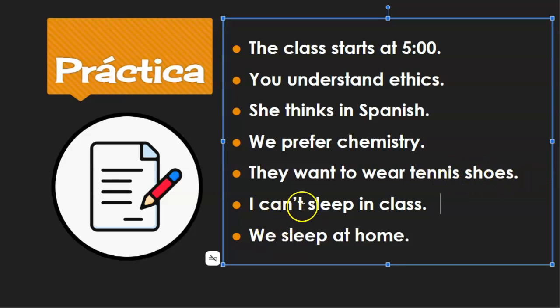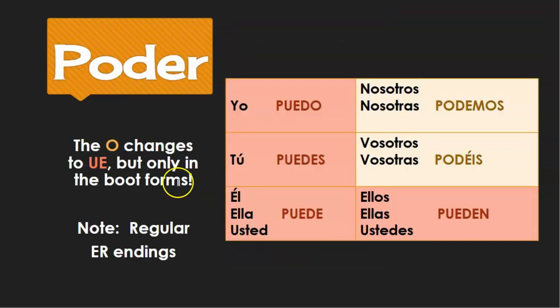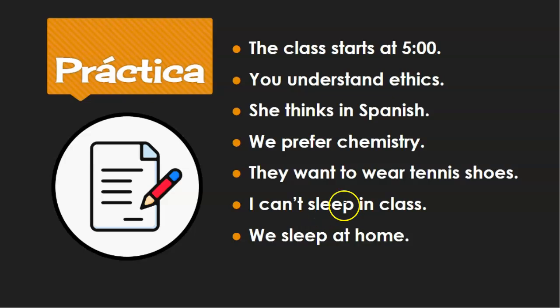These are our new words from today. So we know can, right? Or I can't, sorry. So I can is yo puedo. I can't would be yo no puedo. No comes before the conjugation. Yo no puedo. And then again, two verbs go walking. You can't say yo no puedo duermo.